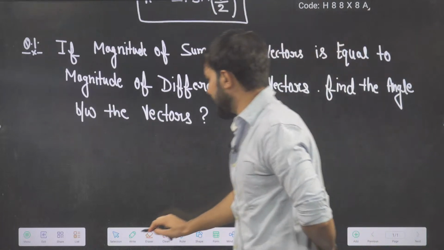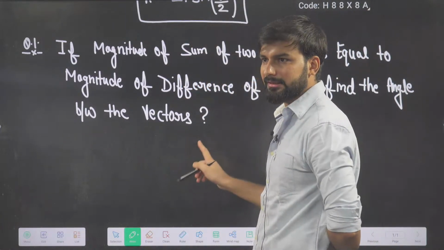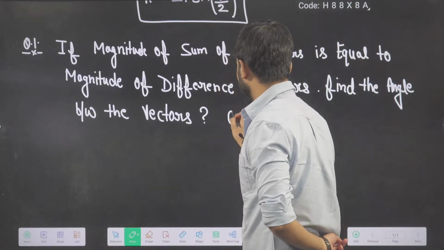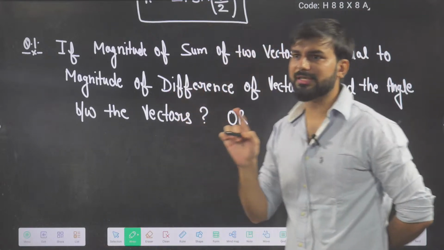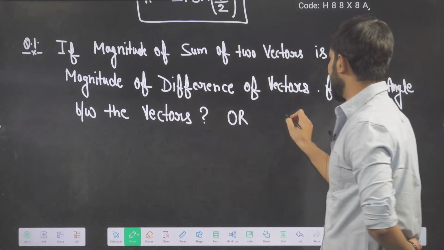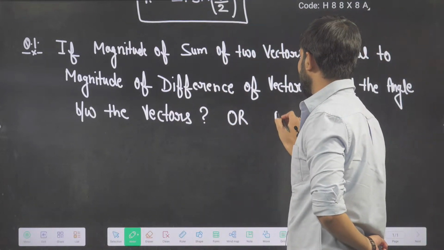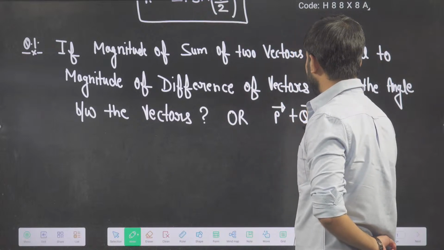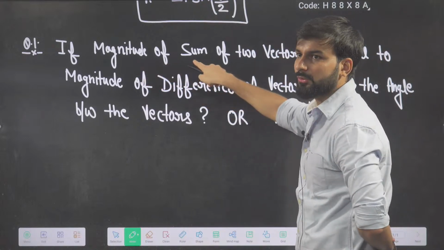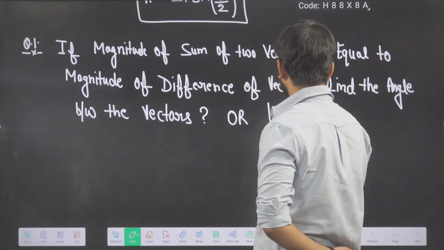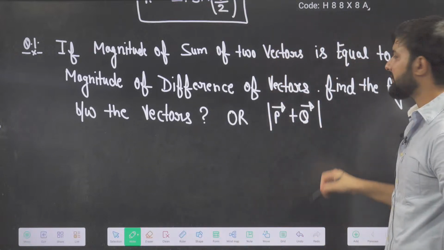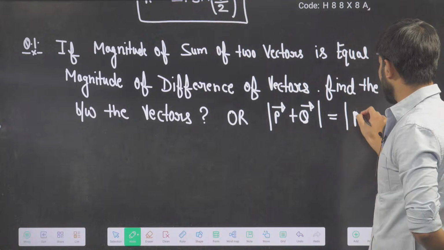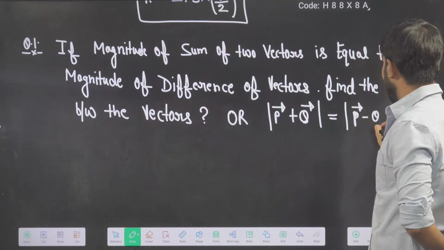Or this question can be asked in this manner. I am writing this same question in the form of symbols. The symbol is very simple. P plus Q is the sum of two vectors. But what did he say? Magnitude of the sum of two vectors is equal to what? Magnitude of the difference of vectors. Then tell me the angle.